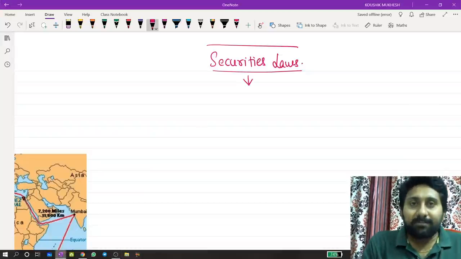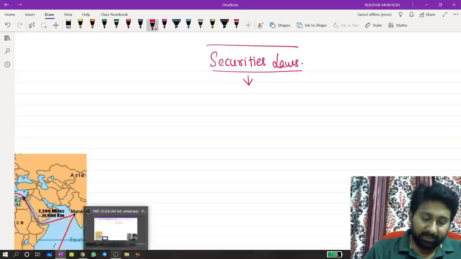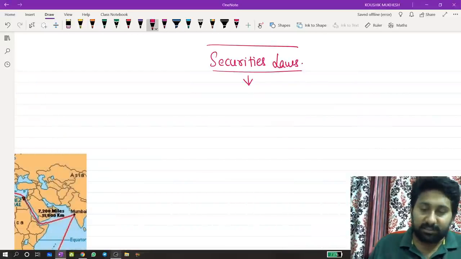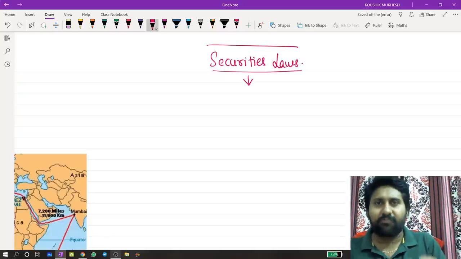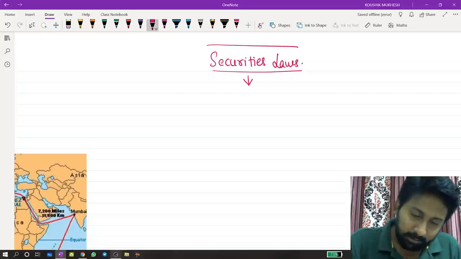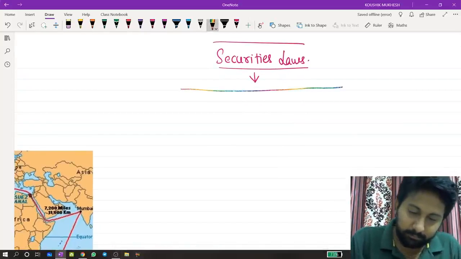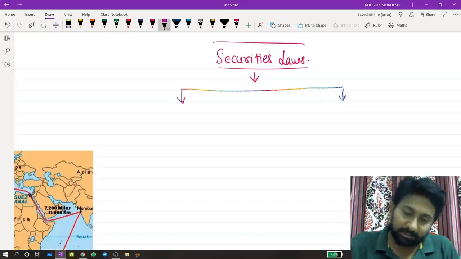So good morning everyone. We are now going to start with our second area in our syllabus, which will be called securities laws. These securities laws have three partitions in total. Technically two, if you subdivide they will become three. So first thing, there are two logical parts in this particular area called securities laws.